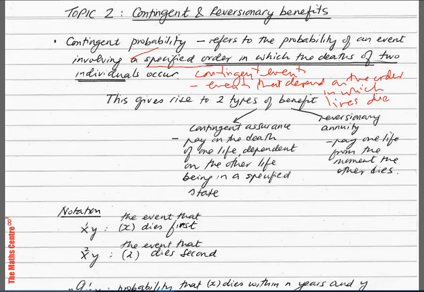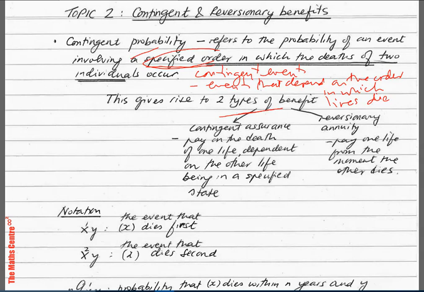So again, contingent probability, what is it? It refers to the probability of an event involving a specified order in which the deaths of two individuals occur. And like I said, we can also talk in terms of contingent events, events that depend on the order in which lives die. This gives rise to two types of benefit.